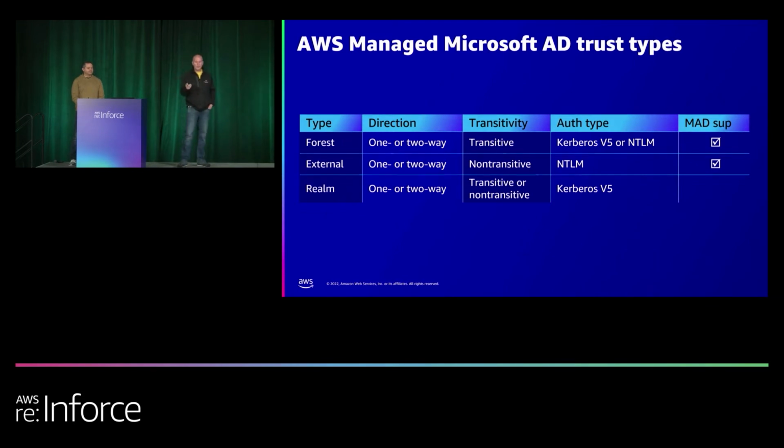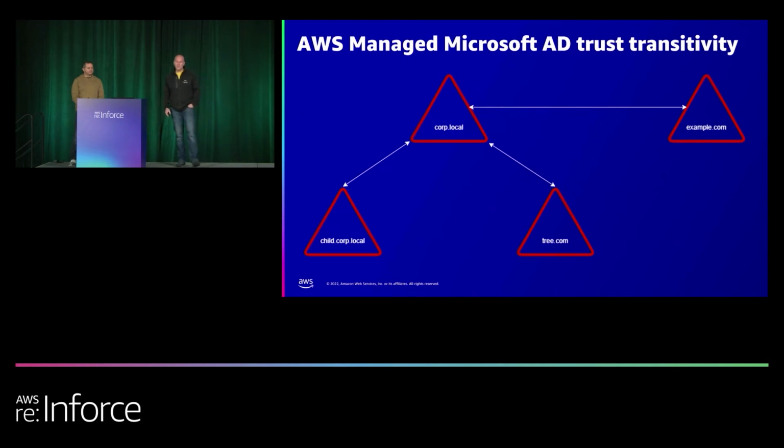So let's talk about transitivity. To keep it simple, we have a two-way trust here between example.com and corp.local. In this first scenario, we have a two-way trust and it's going to be a forest trust. So what that means is users from example.com could access resources in child.corp.local, or resources in child.corp.local could access resources in example.com. That's transitivity. Basically it means it can flow within the forest between the two points.